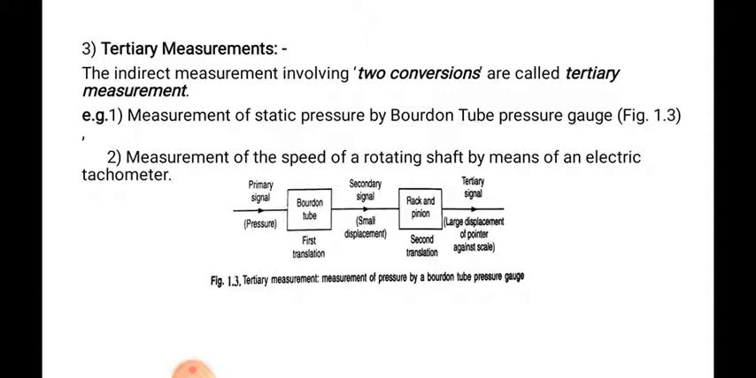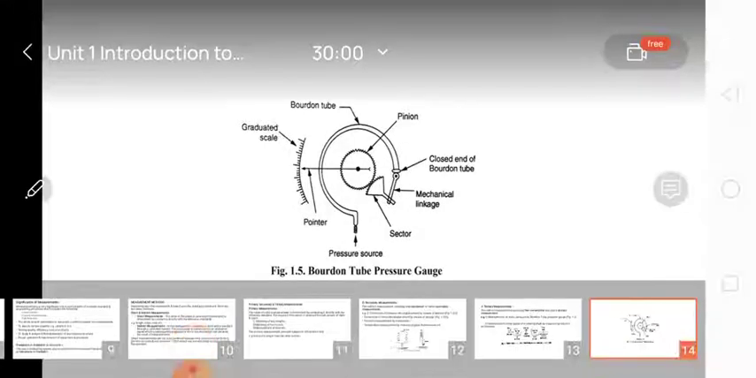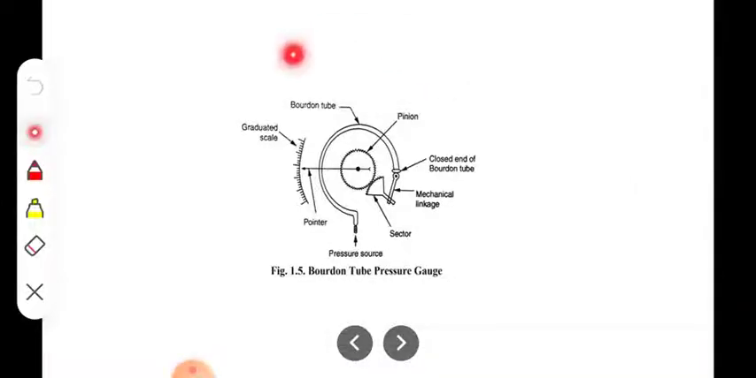gauge. On the next slide there is a diagram of the Bourdon tube pressure gauge. Here we can observe the Bourdon tube pressure gauge. On one end the pressure source is there, and this quarter circular tube is a flexible one. Once we pressurize air or some pressurized fluid through this Bourdon tube, it will deflect, or it will elongate.